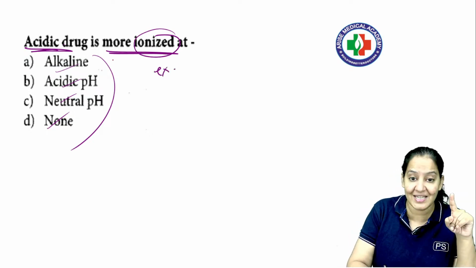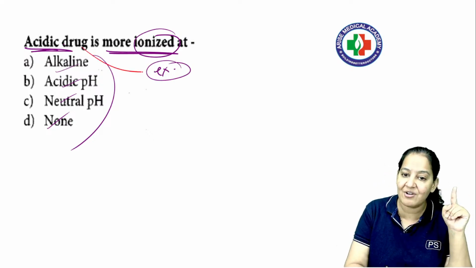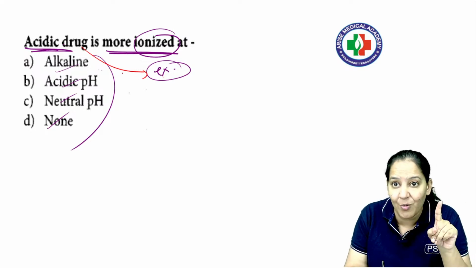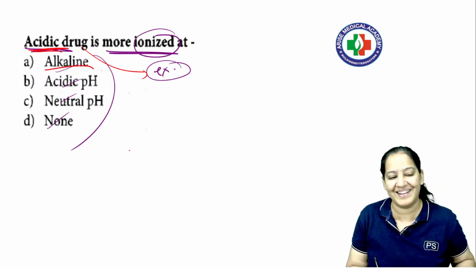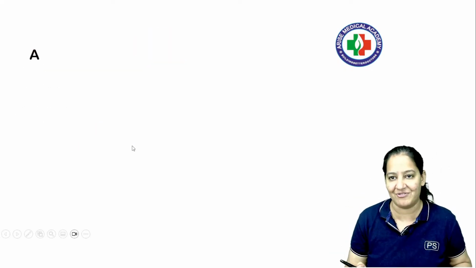Now read the question. Acidic drugs are excreted in which medium? So I told you for excretion the opposite medium is required. They are asking for acidic drug, so go with alkaline. The correct answer is alkaline. This is the approach, and the same reverse question we can frame for basic drugs, right?